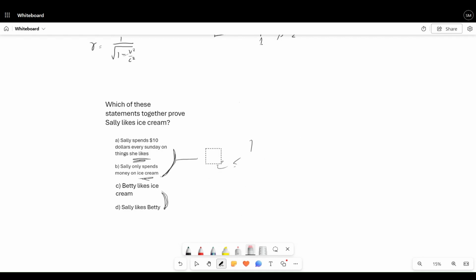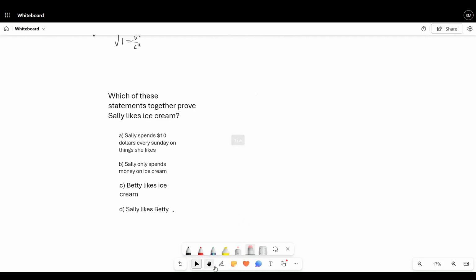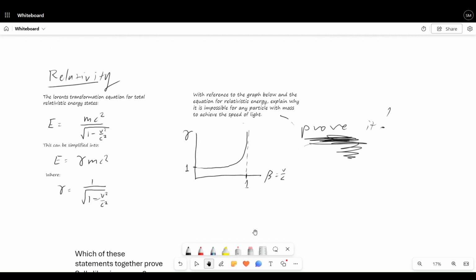So what we're looking for here, the idea that we have here, is very, very similar to that. And it's basically actually the exact same idea. So let's put some statements together that prove this, right? So what would our first point be? Well, as we saw, we can start with beta here. We can write when v is equal to c, in other words, when velocity is equal to the speed of light, beta is equal to 1.